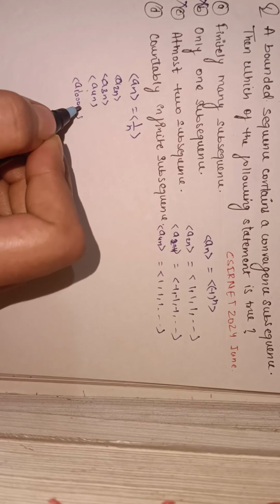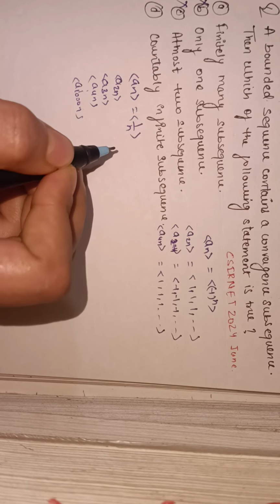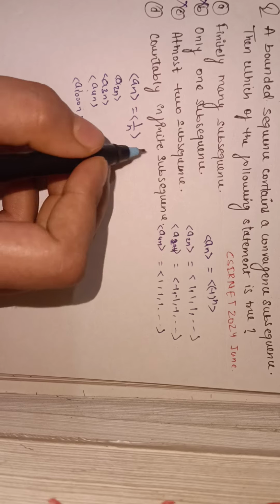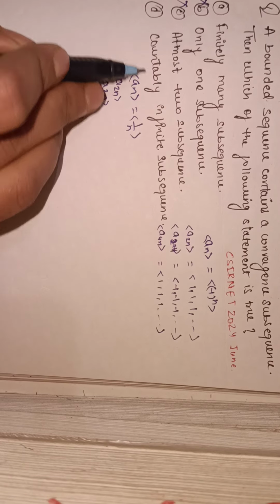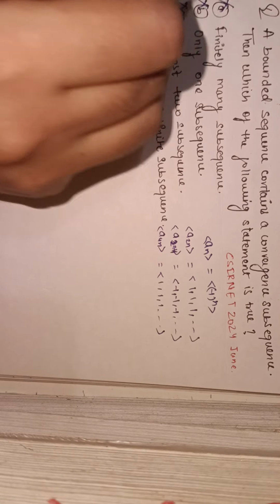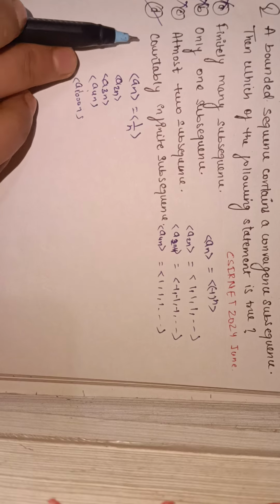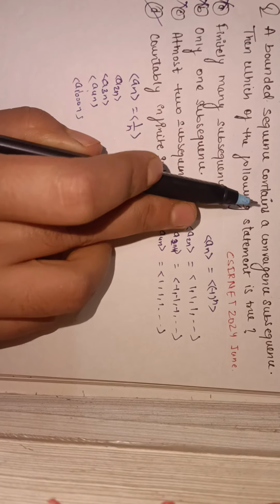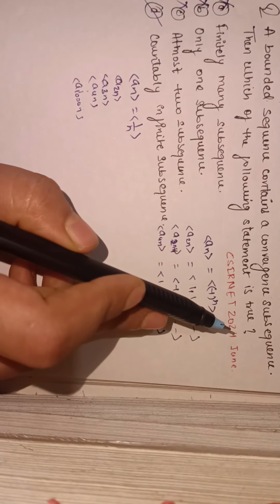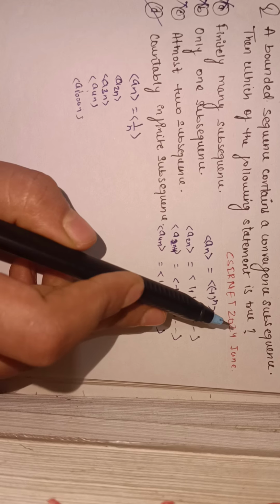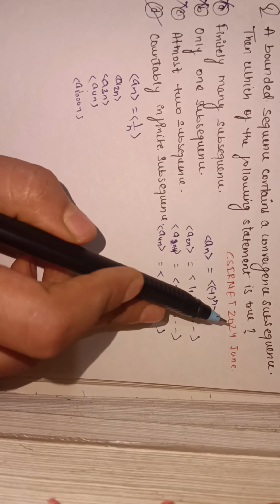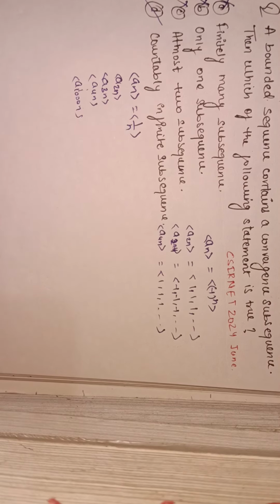So here we cannot say there are only finitely many subsequences. It can be infinite, but the condition is that it is countably infinite. So option A is also incorrect and option D is correct. So for a bounded sequence, there can be countably infinite subsequences. There cannot be uncountably many, but it is countably infinite. So option D is true. This is the solution based on the concept.